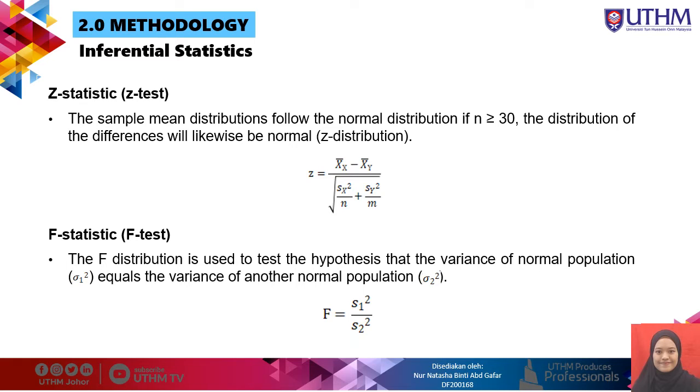And for the F statistic, which is the F-test, it is the distribution used to test the hypothesis that the variance of a normal population is equal to the variance of another normal population, using the formula F equals S1 squared, which is the variance of the first sample, divided by S2 squared, which is the variance of the second sample.